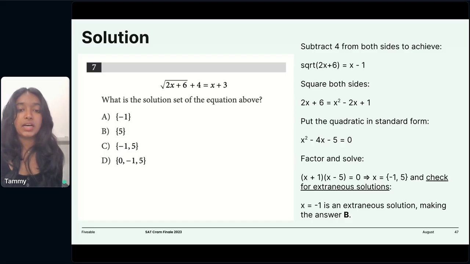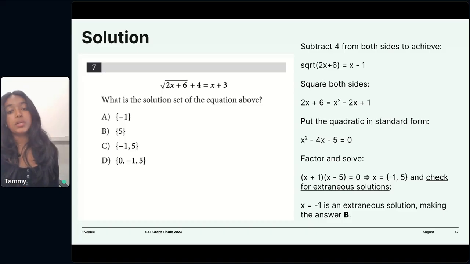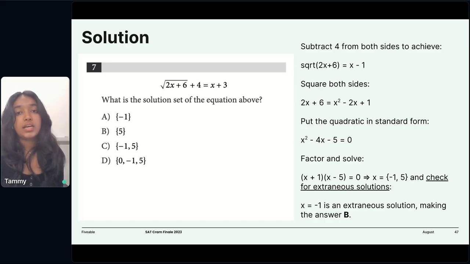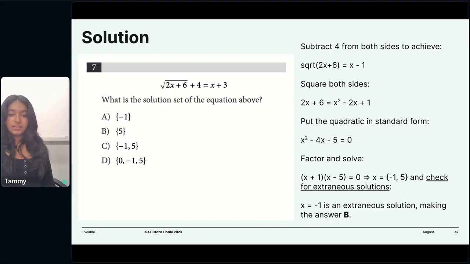So you always want to check that. The word for that is extraneous solutions. You want to check for extraneous solutions. Yeah, plugging in definitely works too. This is a simple problem, but the SAT does test you on efficiency. So you do want to be approaching these problems and finishing them as fast as you can. But if you have extra time, 100%, that is a surefire way to go. Okay, let's move to the next slide.